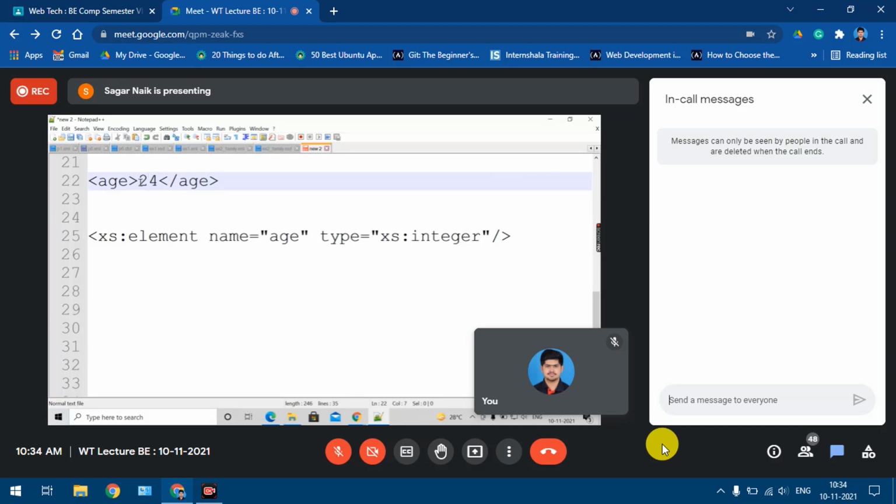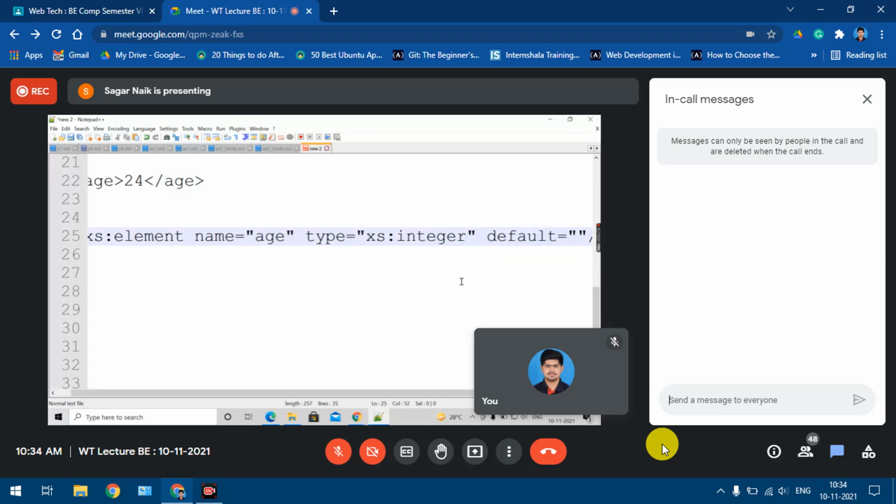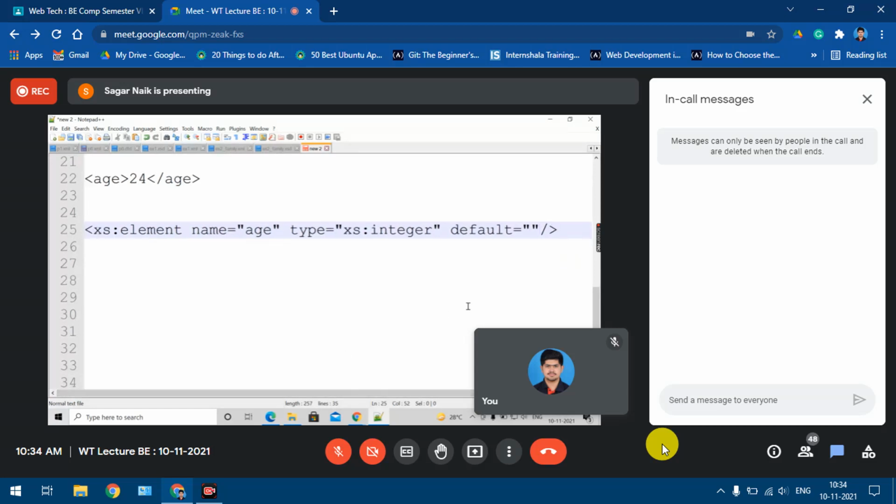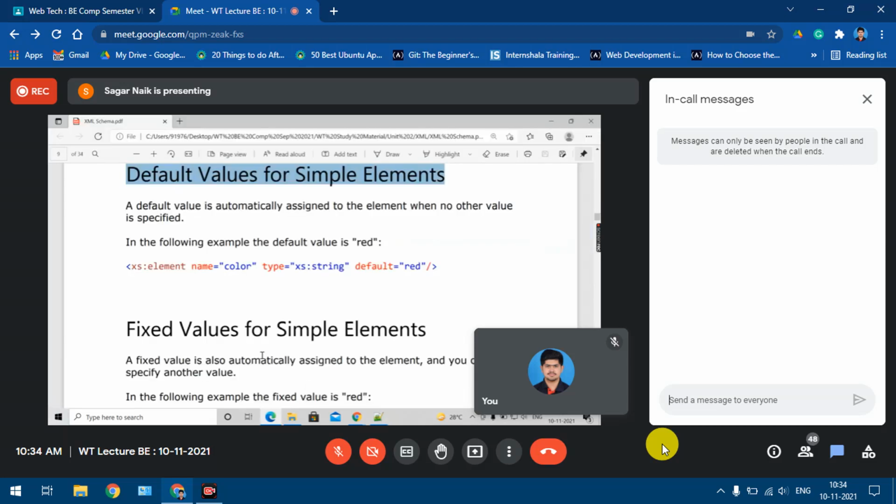If you want to specify some default value for this element, you can also specify it in this schema. So here I'll say default equal to 50. Understood? In case your XML specifies the value as 24, then this 24 will be considered. In case the value is not specified, then it will be considered as 50. That's what this point is saying: how to specify the default values. Only thing you have to say is default equal to value. Only this additional attribute you have to put.